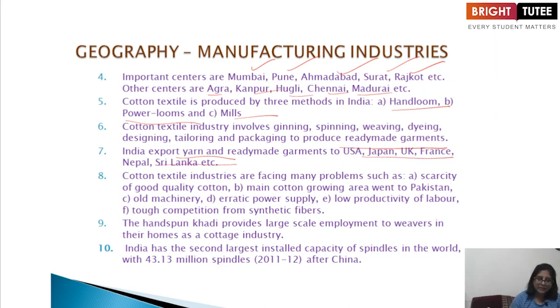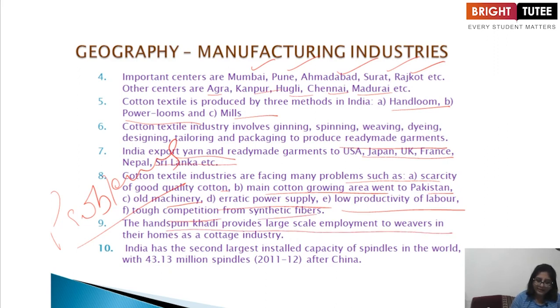Cotton textile industries are facing many problems also. So what are the problems faced? Scarcity of good quality cotton. The main cotton growing area went to Pakistan. Old machinery, erratic power supply, low productivity of labor, tough competition from synthetic fibers. The handspun khadi provides large scale employment to weavers in their homes as a cottage industry, and India has the second largest installed capacity of spindles in the world with 43.13 million spindles in 2011-12, after China.